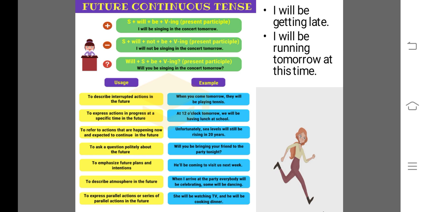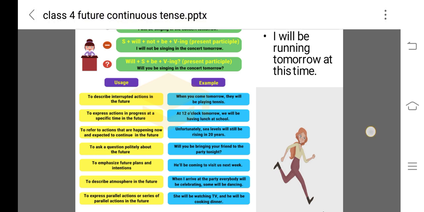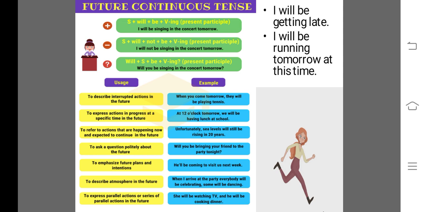Now look at these two columns which are in yellow and blue color. In yellow color you are having the usage of this tense, and there is in blue color some examples of this tense according to the usage. To describe interrupted actions in the future, as we have already done in the previous slide. For example, when you come tomorrow, they will be playing tennis. There is an interruption of action.